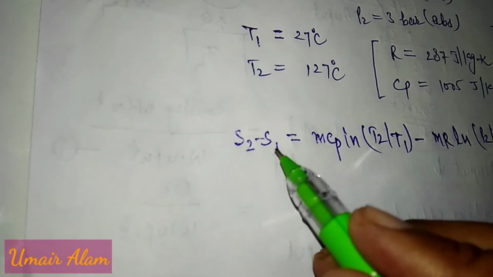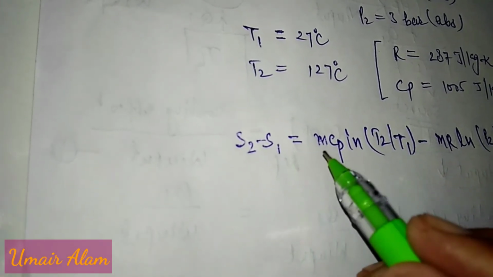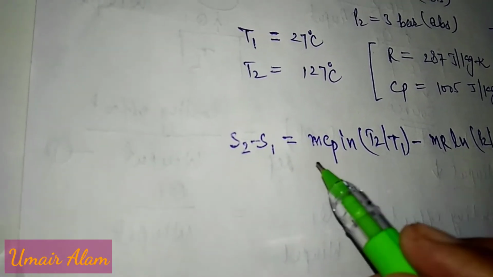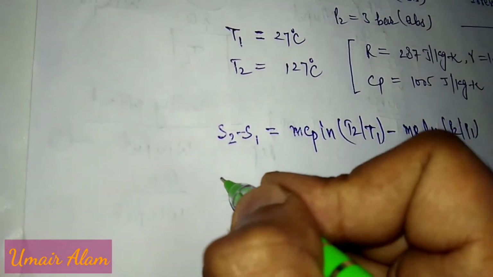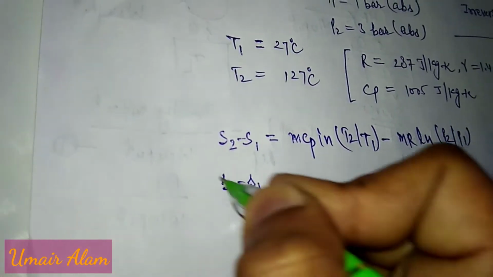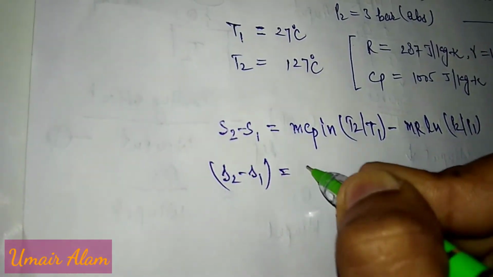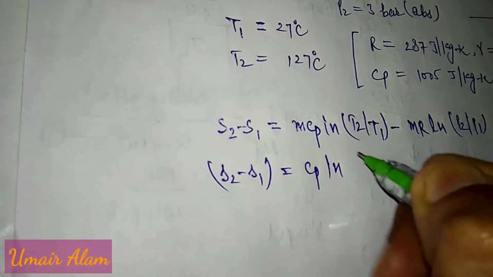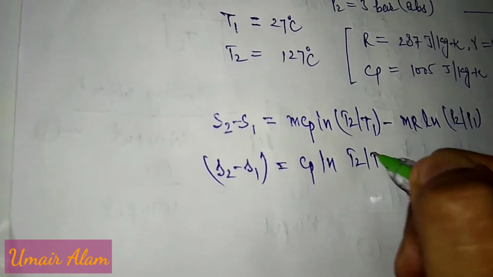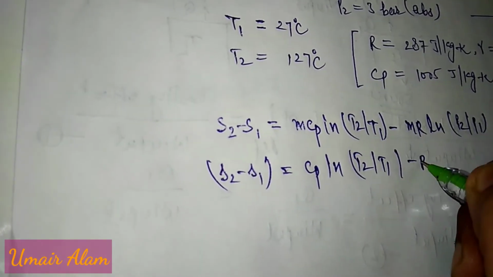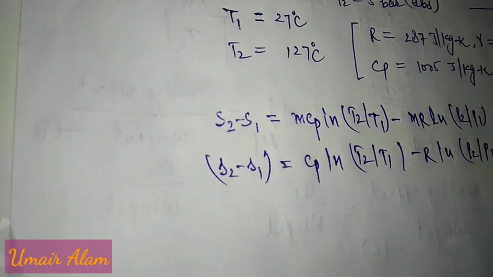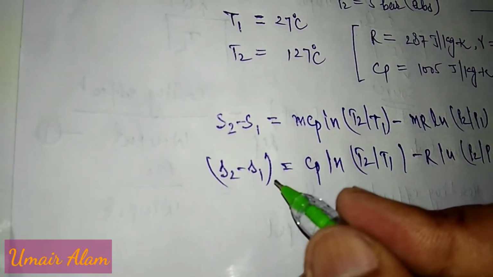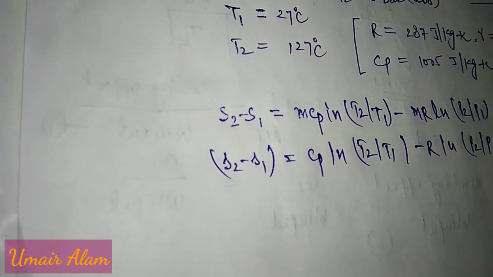This is the change in entropy, and we have to calculate the change in specific entropy. So change in specific entropy, S2 minus S1, will be equal to Cp ln T2 upon T1 minus R ln P2 upon P1. Specific entropy will be in joule per kg Kelvin.